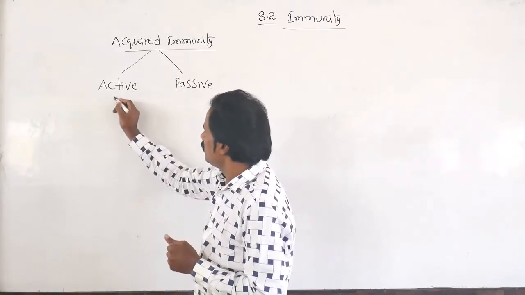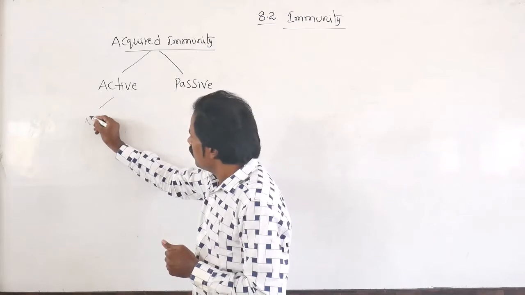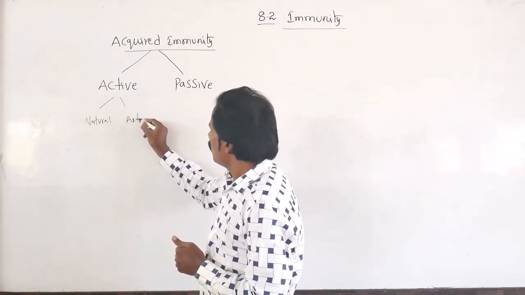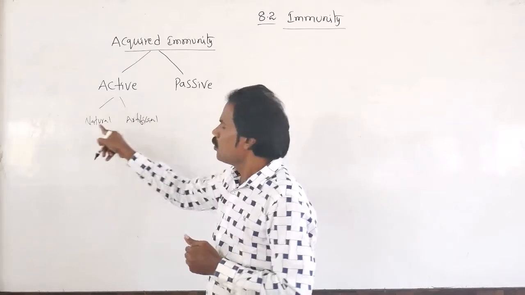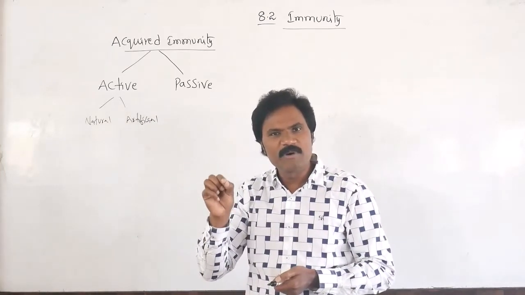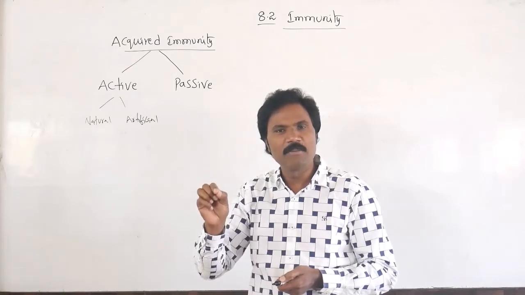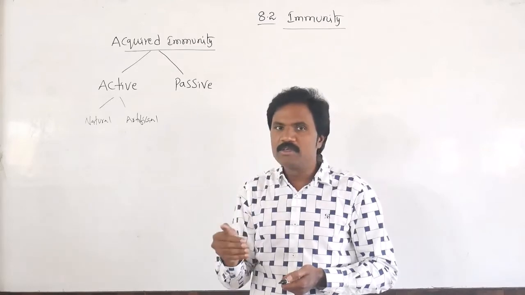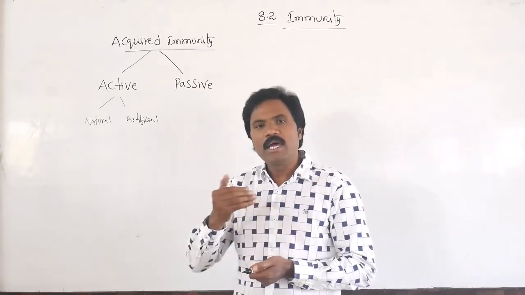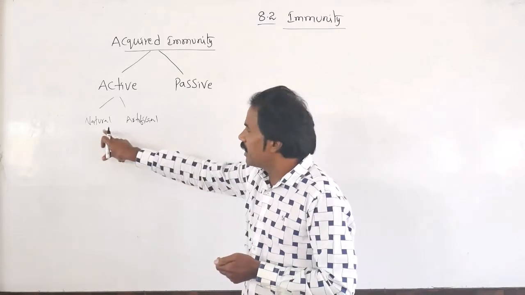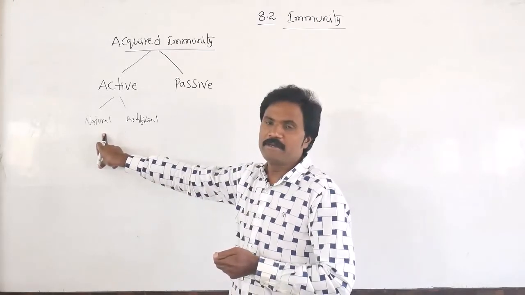In active immunity, there is natural as well as artificial. What is natural immunity? Whenever a natural pathogen in the form of virus, bacteria, fungi, whatever it may be, enters our body, antibodies against that antigen are produced in our body. That we call natural active immunity.